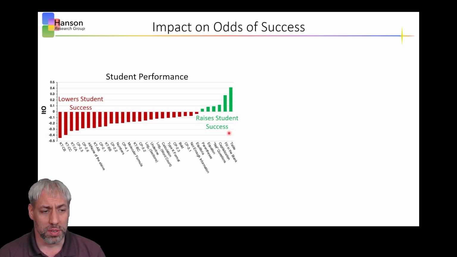And so some examples of raising student performance: if a question had a table, the likelihood of a student getting it right increased most out of all these parameters. Likewise, fill in the blank, they had higher success rates. And then other things like capitalization, does it contain not, equation, parentheses. In contrast, if the questions fell under knowledge type CB or CC or CA, student success rates went down. And likewise, if it had all or none of the above, student success rates went down.